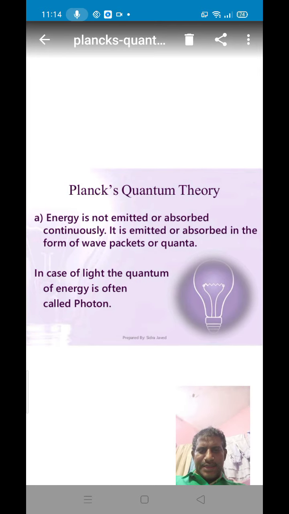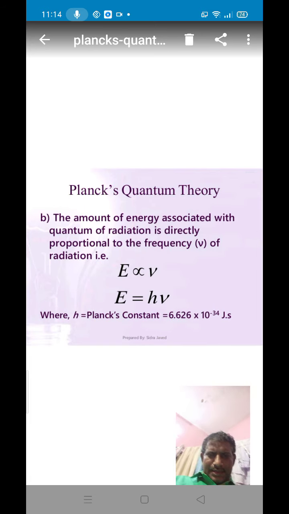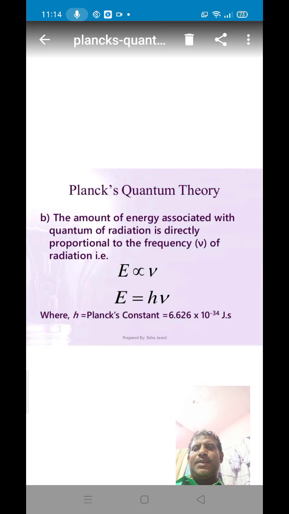Next, the third postulate is about energy. The amount of energy associated with a quantum of radiation is directly proportional to the frequency of radiation. That means the energy of each quantum is directly proportional to the frequency of the radiation.